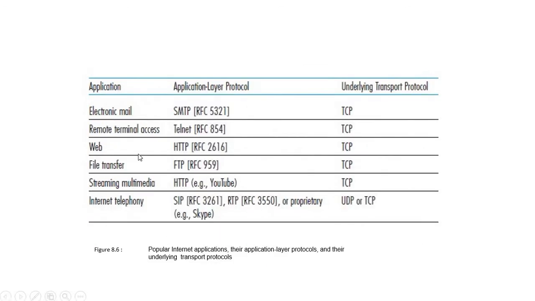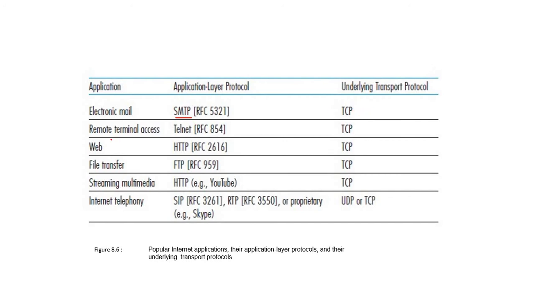Now let's see the various protocols used for particular services. For electronic mail, there is SMTP, the Simple Mail Transfer Protocol. It is used for electronic mail, and it uses a TCP connection, Transmission Control Protocol.